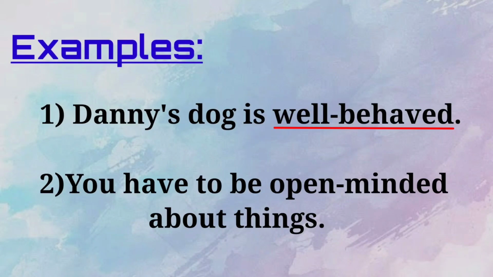Now look at the second example. You have to be open-minded about things. You have to be open-minded about things. Okay students, now tell me which is the compound adjective here? Yes, open-minded here is a compound adjective. Why is it a compound adjective? Yes, two or more words are joined to form a compound adjective. So here open and minded are joined to form a compound adjective.